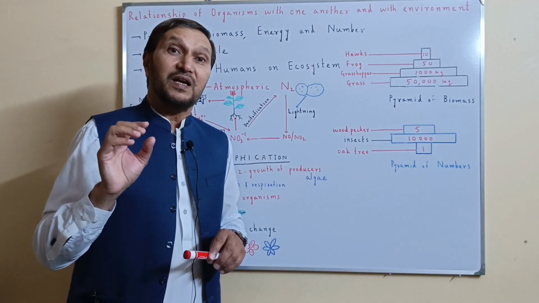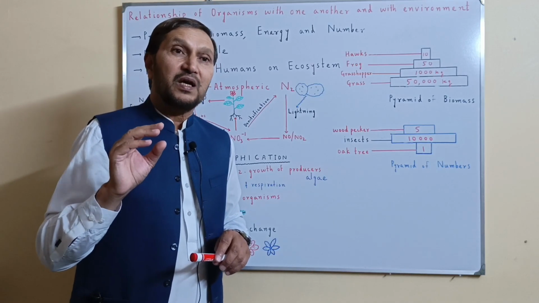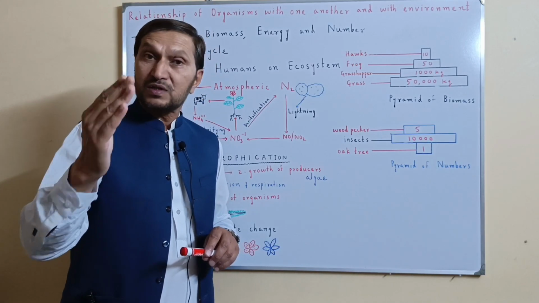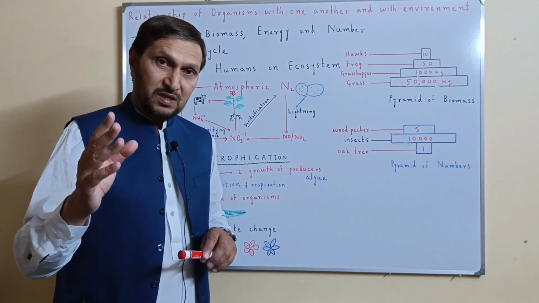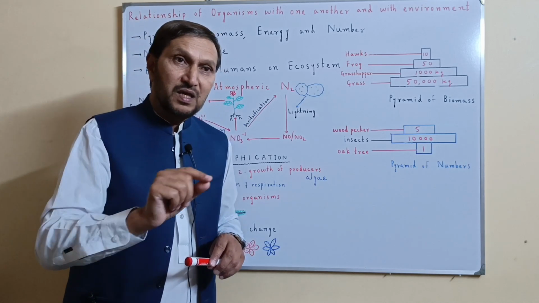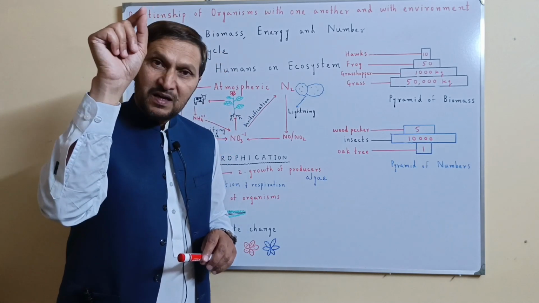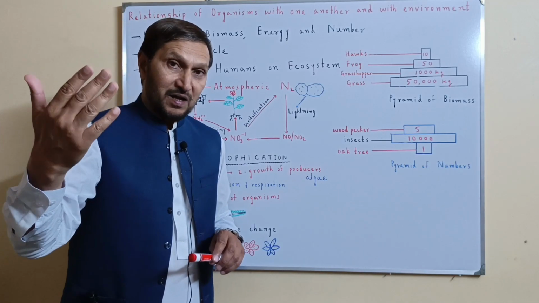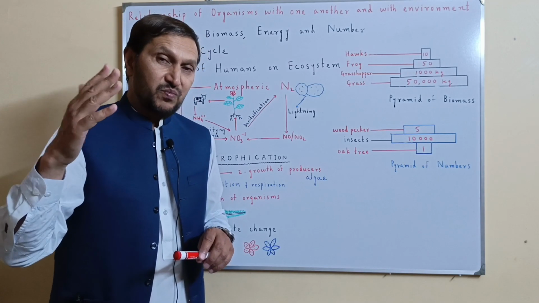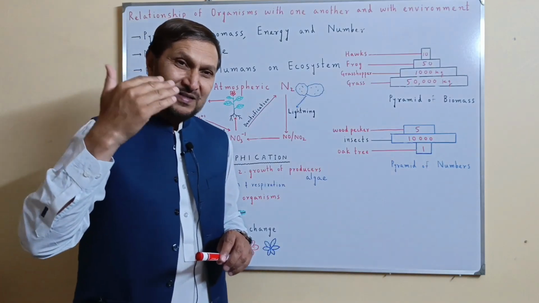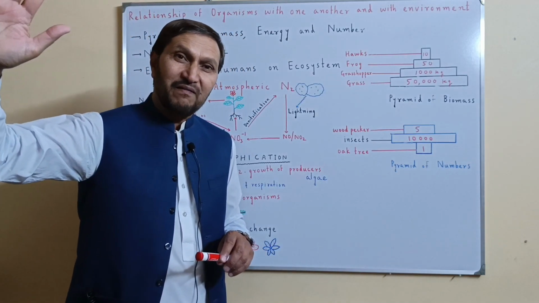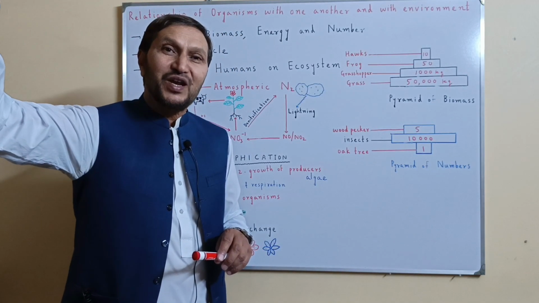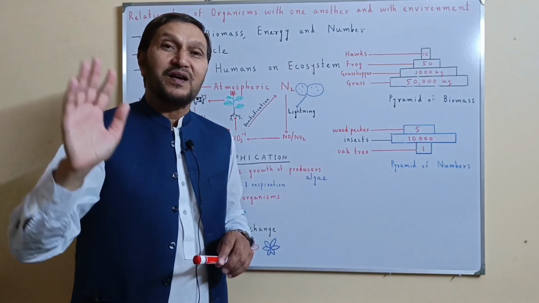However, the energy flows in the ecosystem in a non-cyclic manner. I repeat, the nutrients move in a cyclic manner, and the energy flows in a non-cyclic manner in the ecosystem. It means that once the energy is wasted in each trophic level in the form of respiration, in the form of heat, it never comes back.